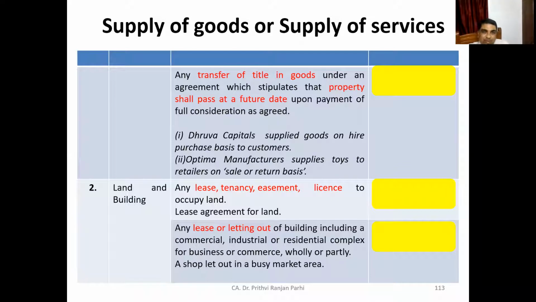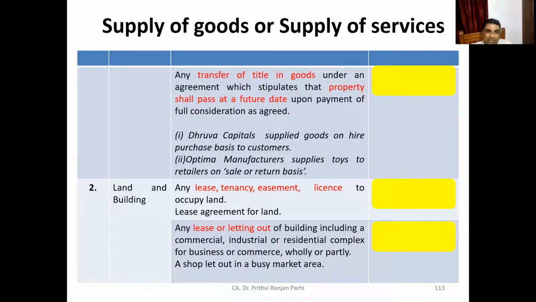For example, let us say one company has supplied some goods on hire purchase basis to its customers. As students of finance or accounts, you know what happens in a hire purchase scheme. When the last installment is paid, the last hire charges are paid, only after that does ownership get transferred to the hirer.